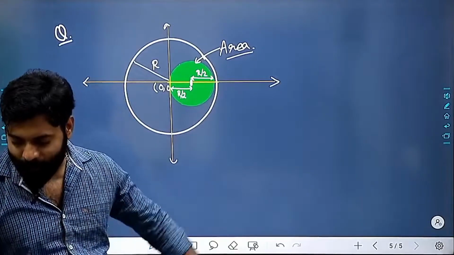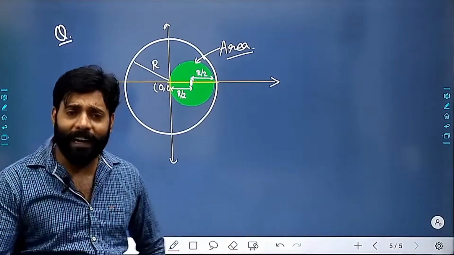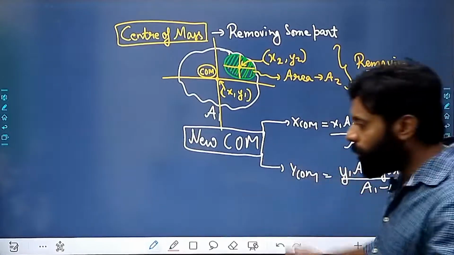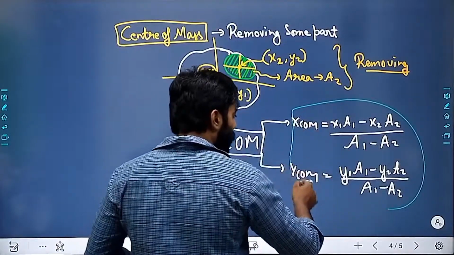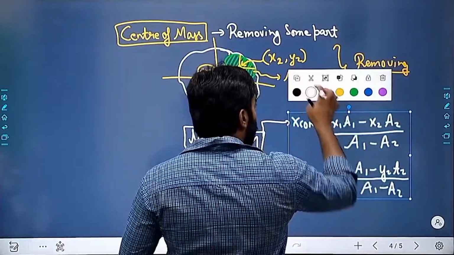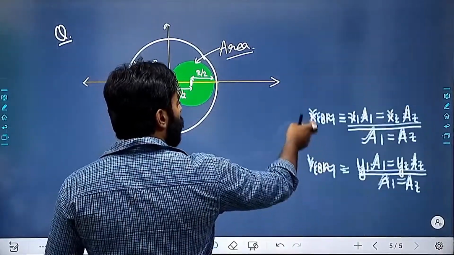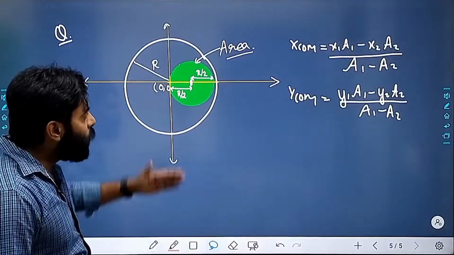Please do let me know, if I am removing this, then what will be my answer? I already gave you the formula. These are the formulas you have to use for calculating x COM and y COM.